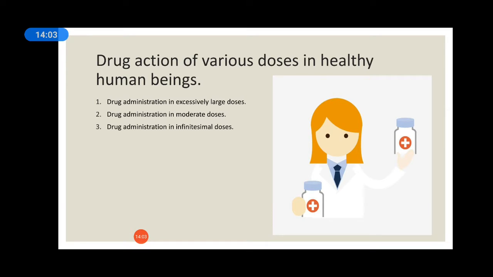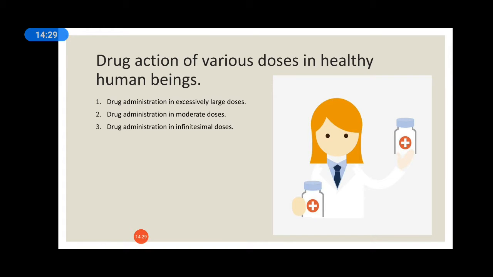So we must have to avoid the symptoms of the secondary action. Okay, and while you are administering the excessively large dose, the symptoms show the secondary action, and the primary action is hidden over there.